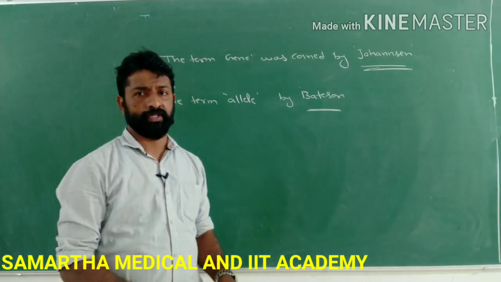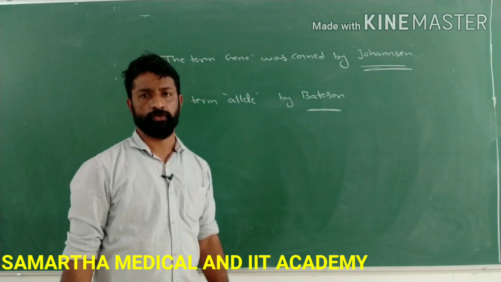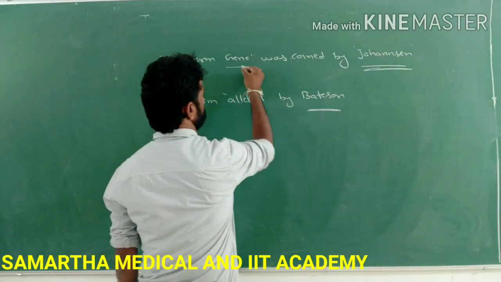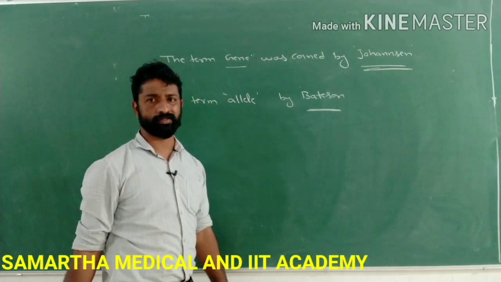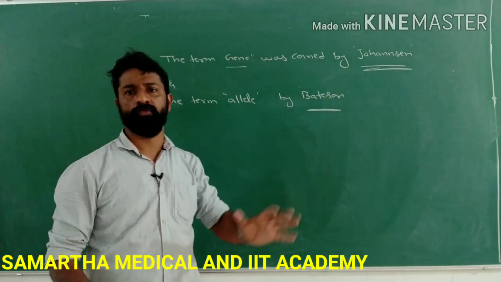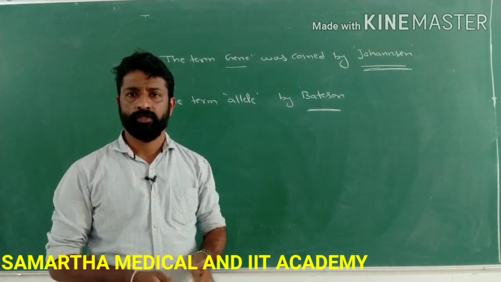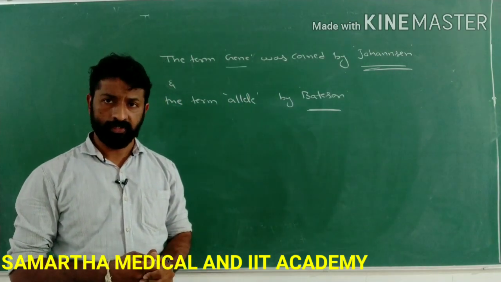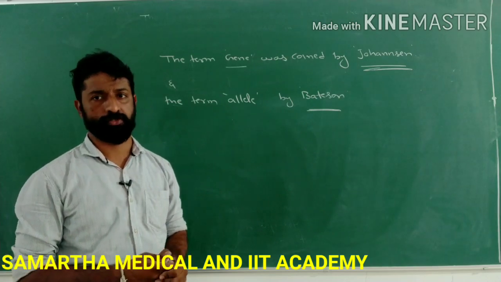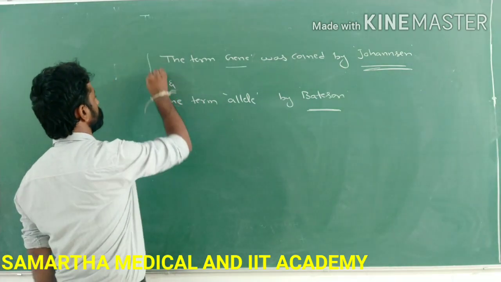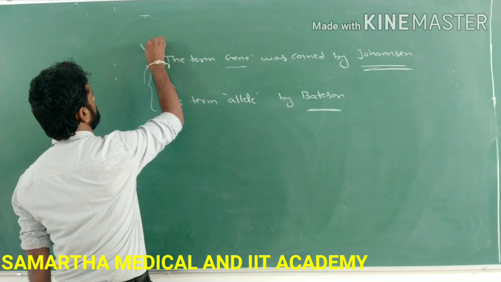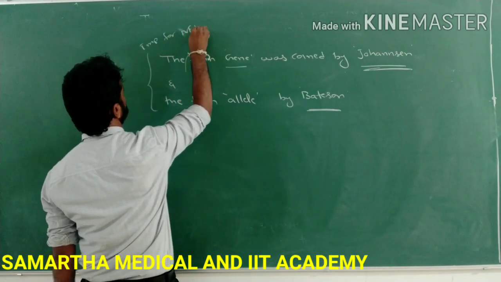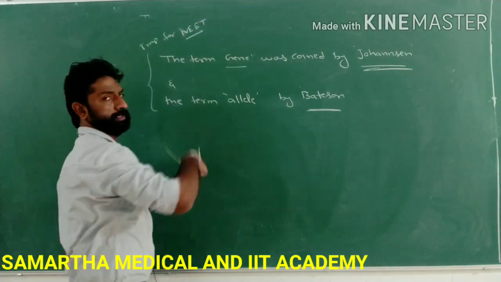See, these two terms, gene and allele, were coined by different scientists. The term gene was coined by Johannsen, and the term allele was coined by Bateson. This information is very essential for answering the NEET as well as the CET questions. So remember, these two are very important for competitive examinations like NEET and CET.